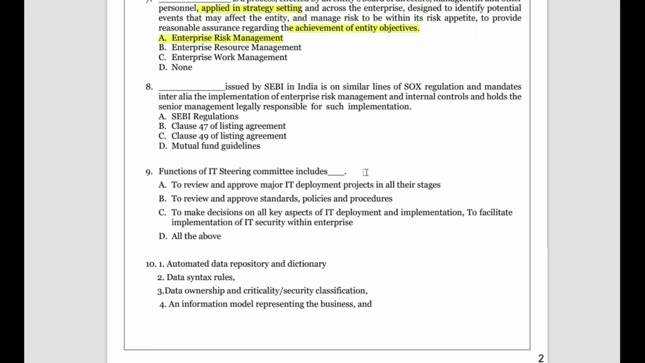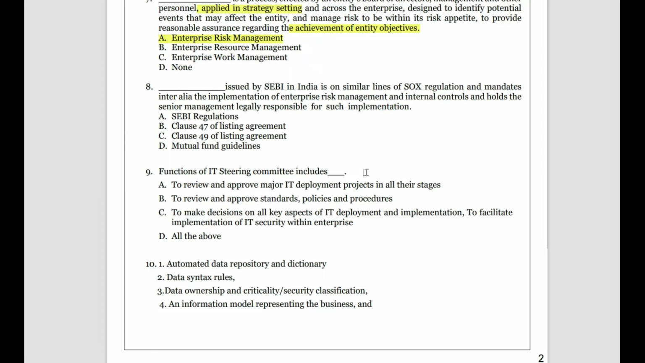SEBI is the leader of the stock market, right? He is the one who controls everything. So what is issued by SEBI, so that it is equivalent to SOX of the US, so that it will help the Indian enterprises to implement enterprise risk management.